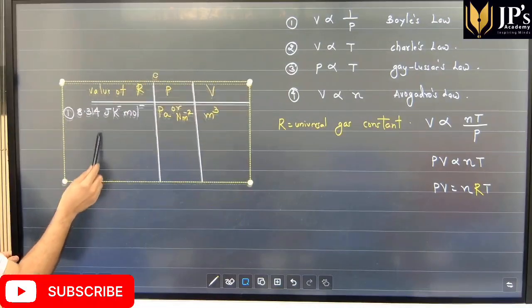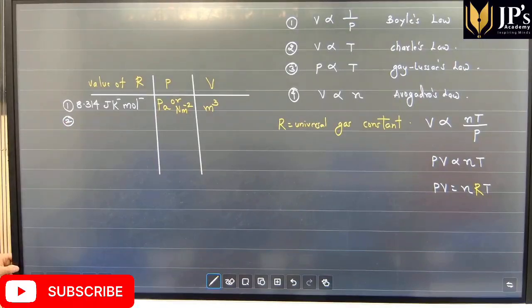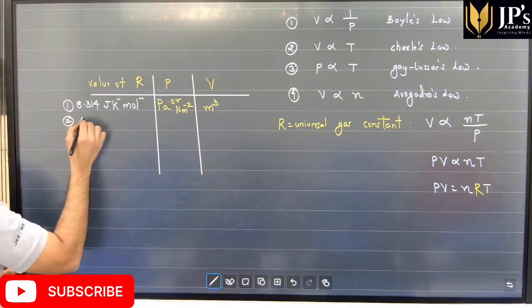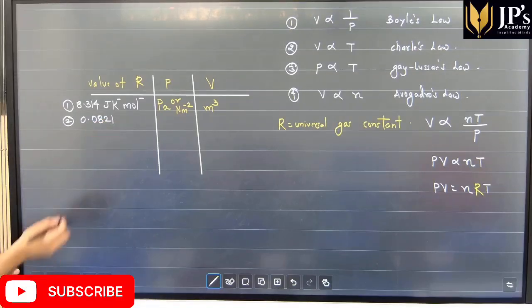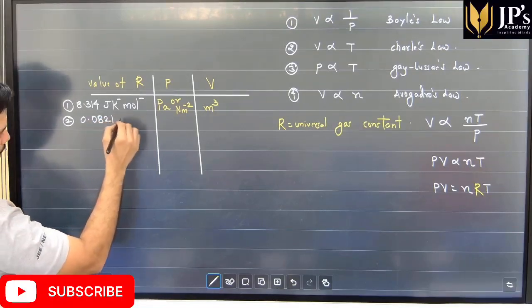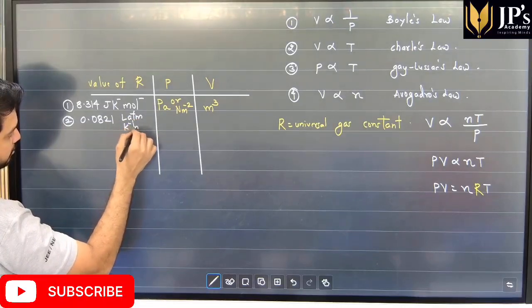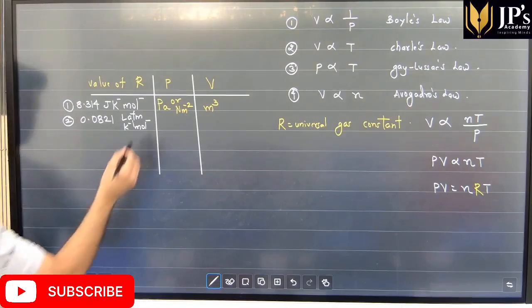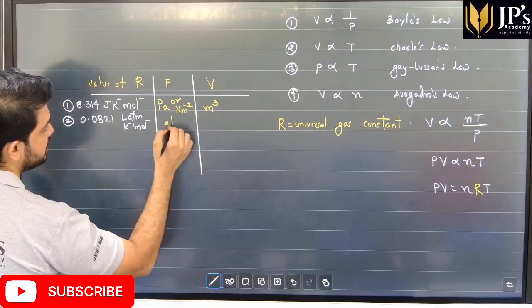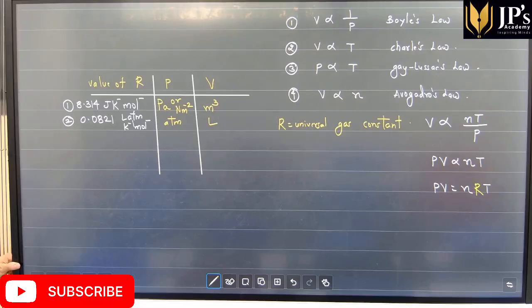The second unit of R, students, that we use very frequently is R equal to 0.0821. Again, the unit is liter atmosphere Kelvin inverse mole inverse. This is the unit that we use when the pressure is in atmospheres and the volume is in liters.